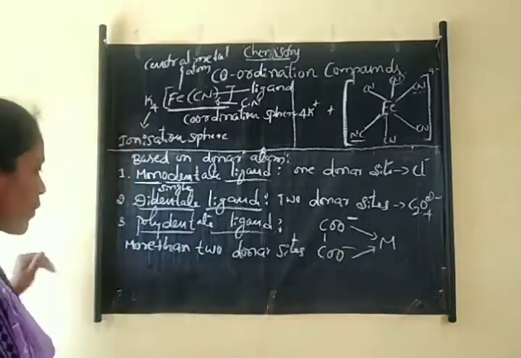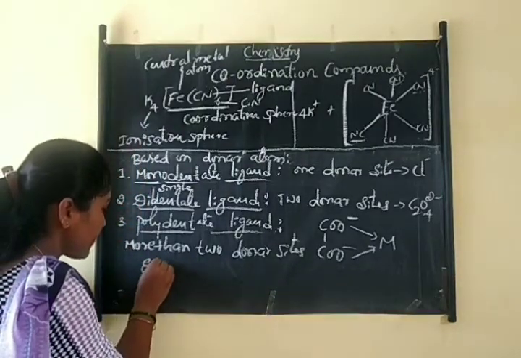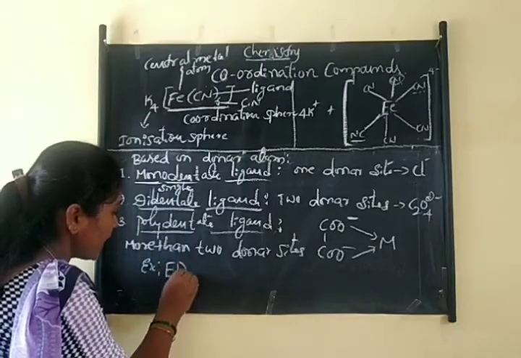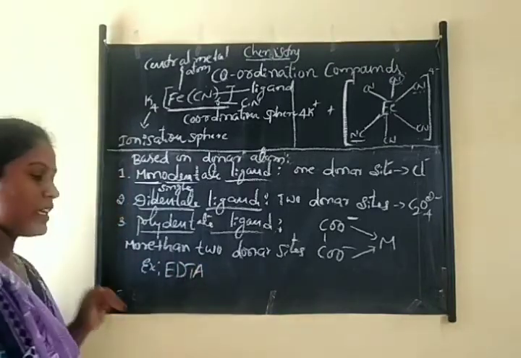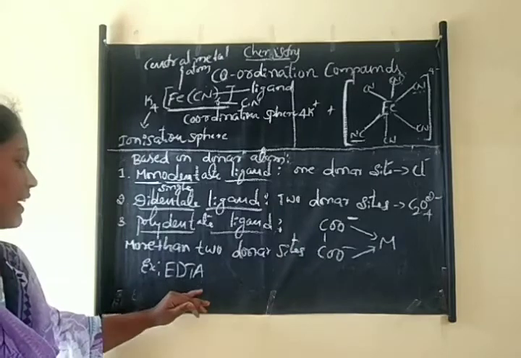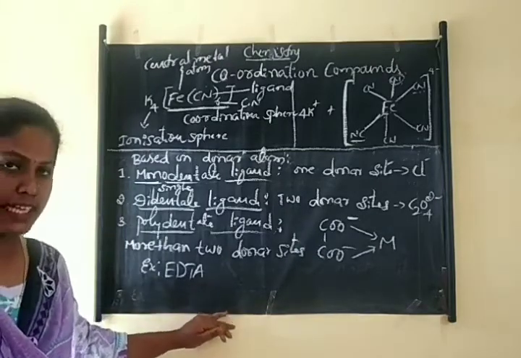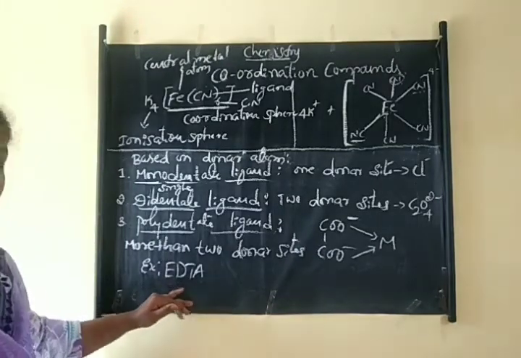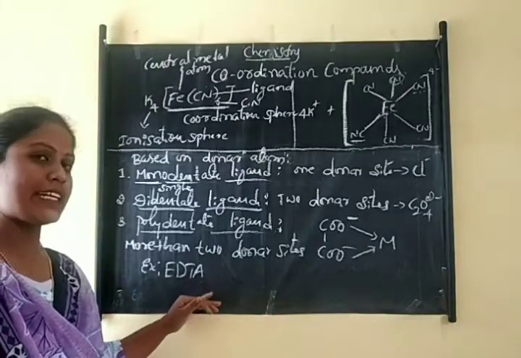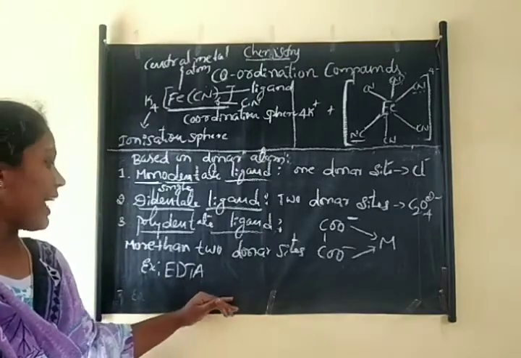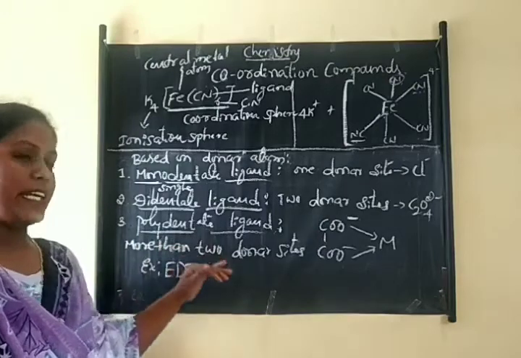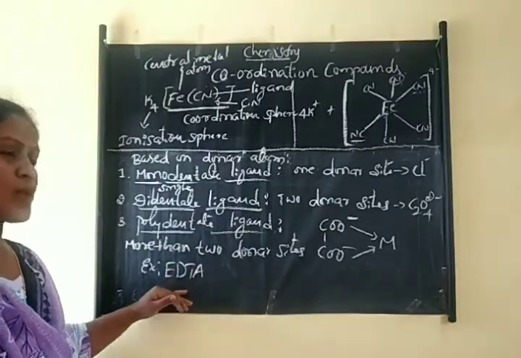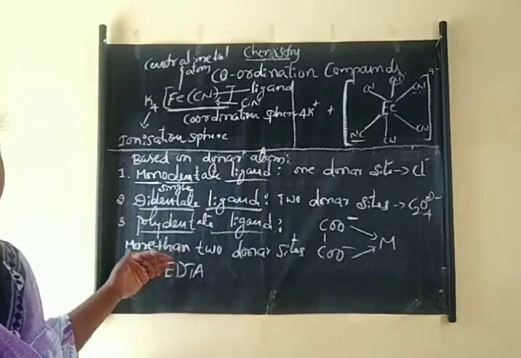The example for polydentate ligand is EDTA, ethylenediaminetetraacetate. It is an example for polydentate ligand, and it is also an example for hexadentate ligand.